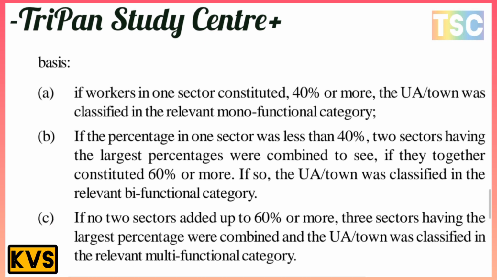And third, in case two sectors added up to 60% or more, and three sectors having their largest percentage were combined, and the UA town was classified in the relevant multi-function category.